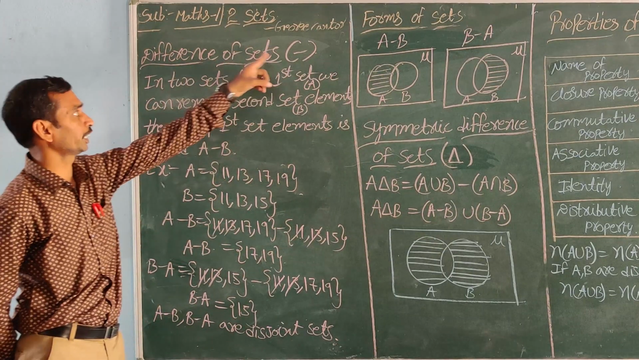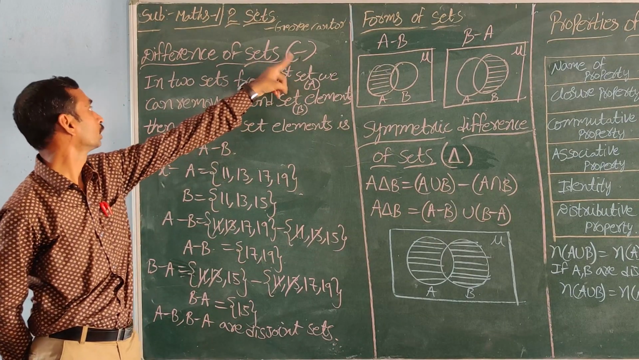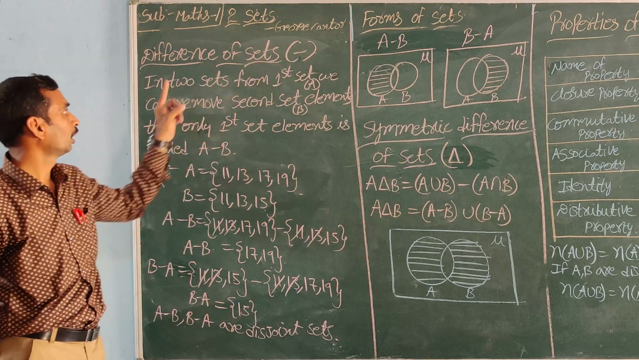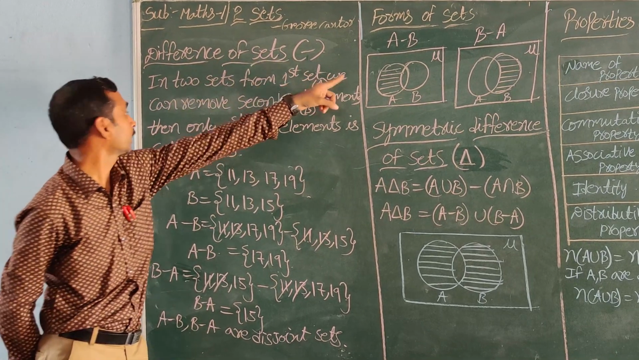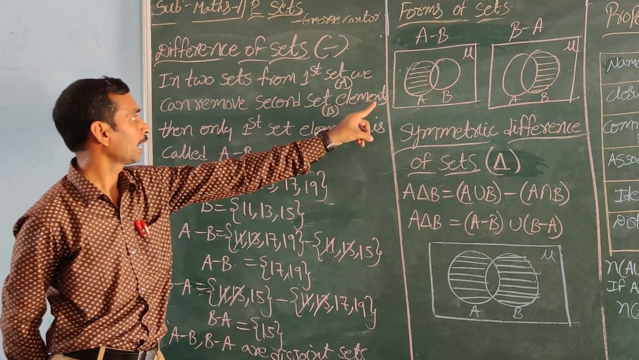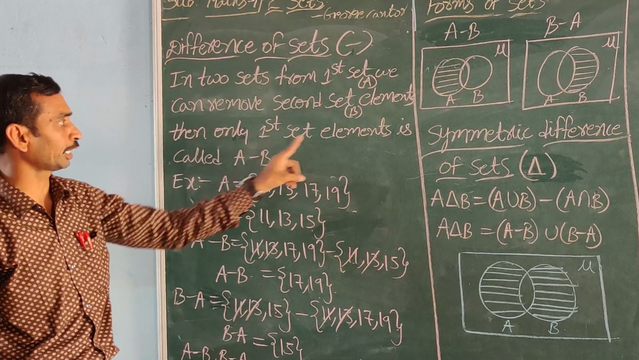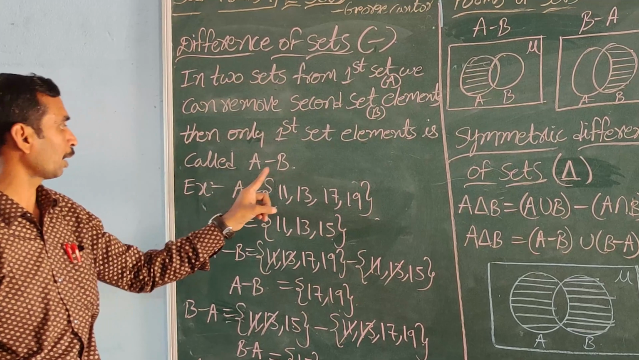Next, difference of sets. It is denoted with minus. What is the meaning of difference of sets? They will give two sets. From the first set, we remove the second set's elements. Then only the remaining elements of the first set are called A minus B.